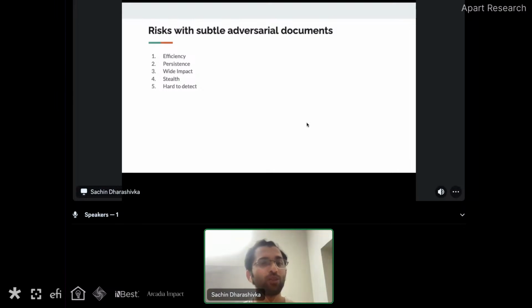Another major impact is that these documents are very stealthy. It is very hard to identify which documents were adversarially generated and which were designed to be adversarial, and they're hard to detect. Even if someone figures out that an indirect prompt injection attack is happening on my chatbot and finds these 10 adversarial documents, it still does not give anybody a guarantee, with most of the solutions out there, that if I remove them, I'm completely secure.